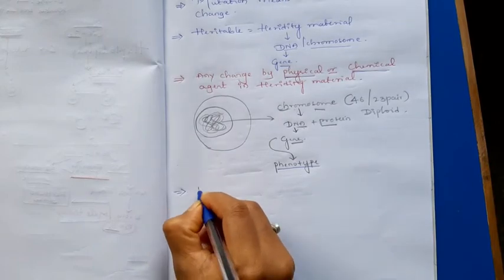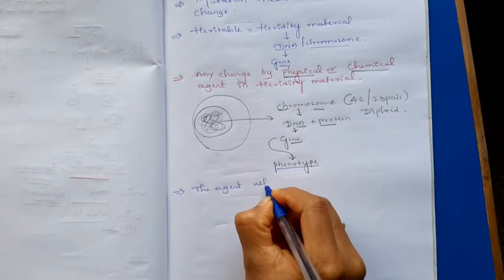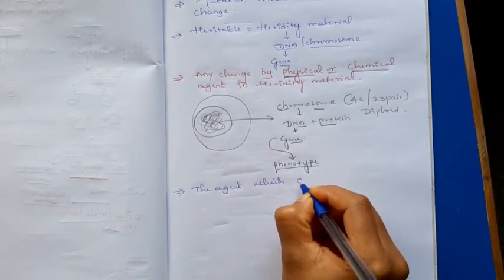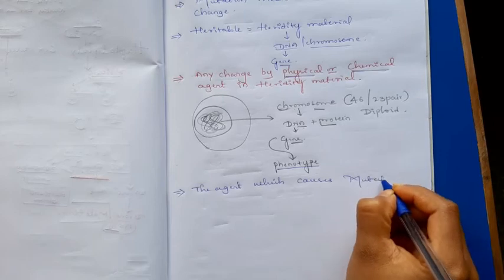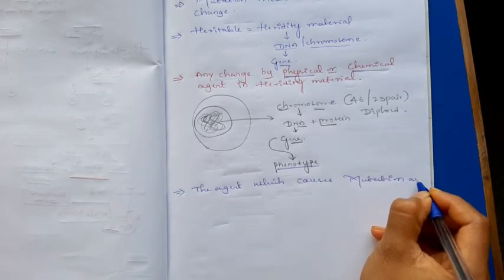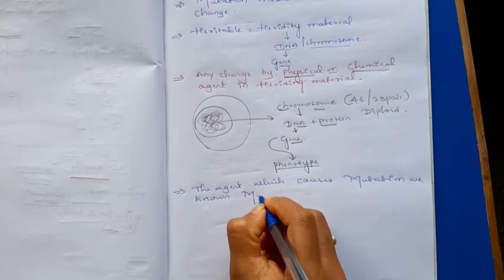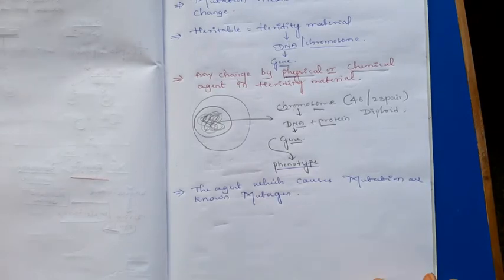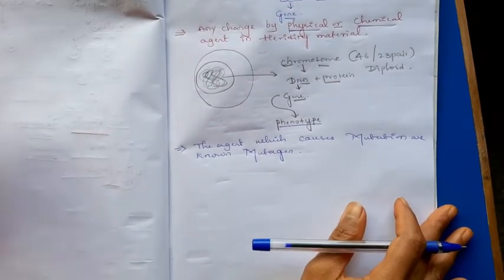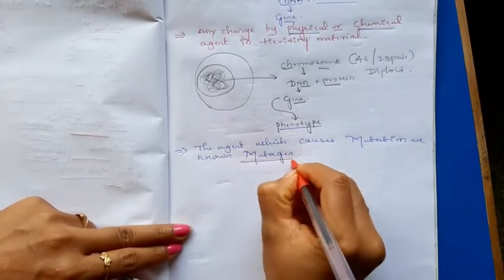The agents which cause mutation are known as mutagens. Any agents which cause the mutation, those agents are known as the mutagens.